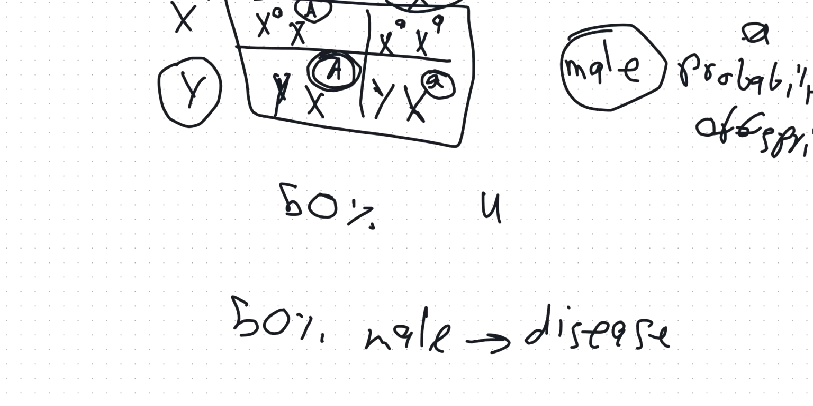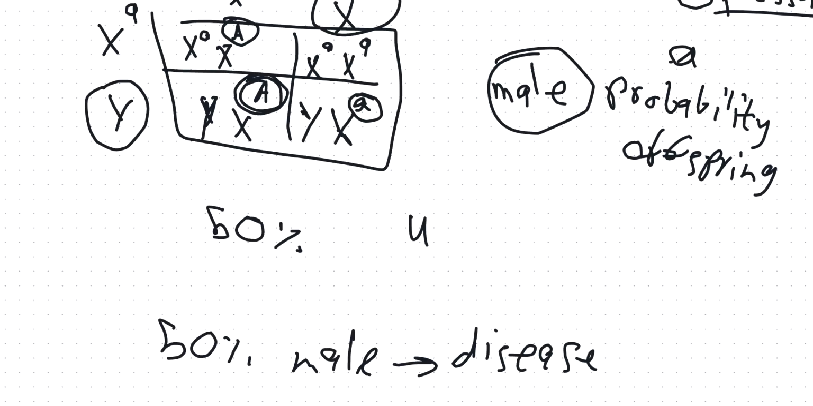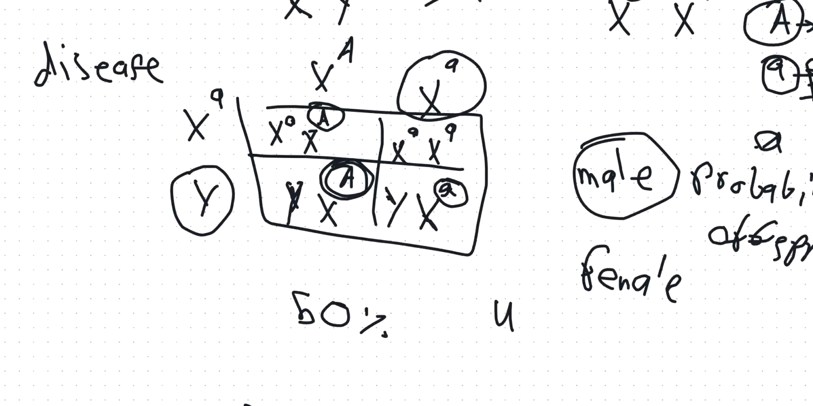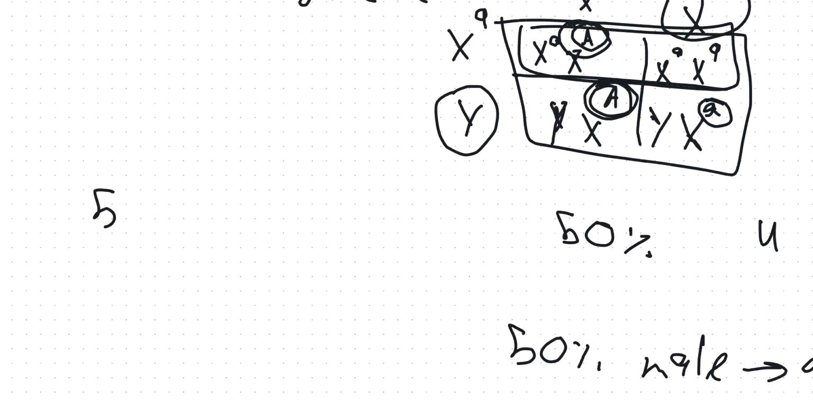So if they asked how many females will have the disease, then you look at the females only. When 2 X's are present, it refers to females. And you can see that only one female has the dominant allele. So you'll say that 50% of females will carry the disease.